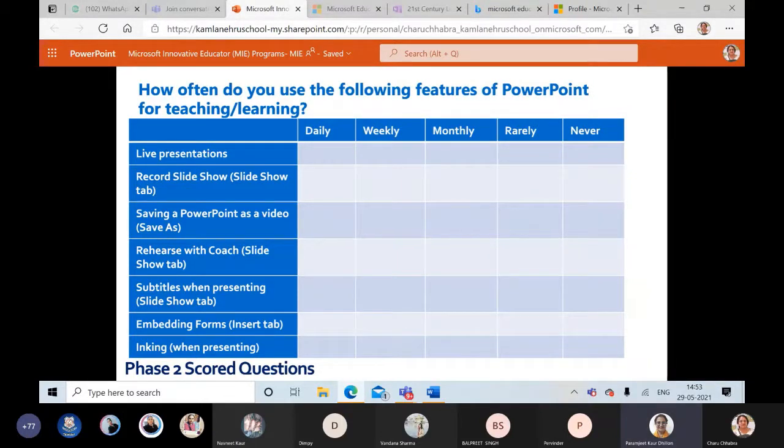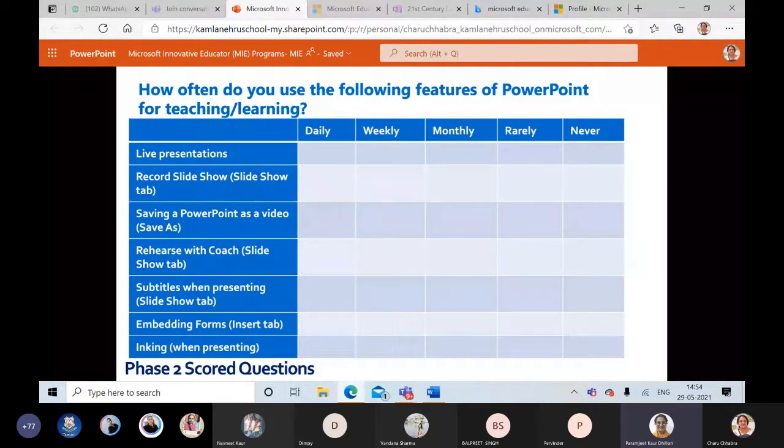How often do you use the following features of PowerPoint for teaching learning? I think this could be pretty yes for most of you. Live presentations, record slideshow, then saving a PowerPoint as a video, save as. Then rehearse with coach slide. Now this is also very good because I've seen some of you talking about it. I tried my hands once. Now, it helps you see that this was very fast, you could have gone slow, or your gesture is this and that. Then subtitles when presenting slideshow tab.